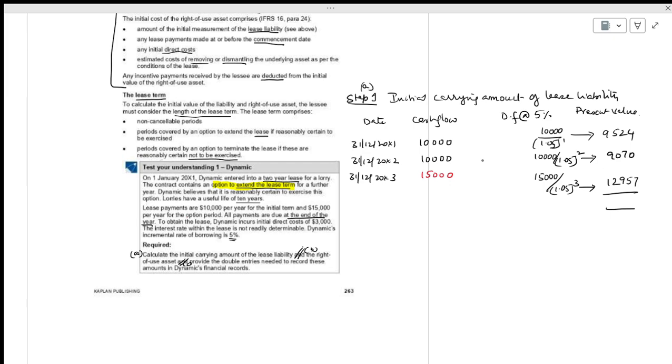Why 1.05? Because of the 5% borrowing rate. Yes, 5%. The total is 31,500.